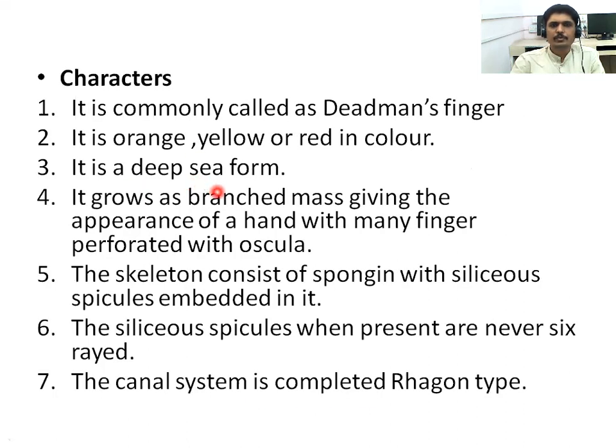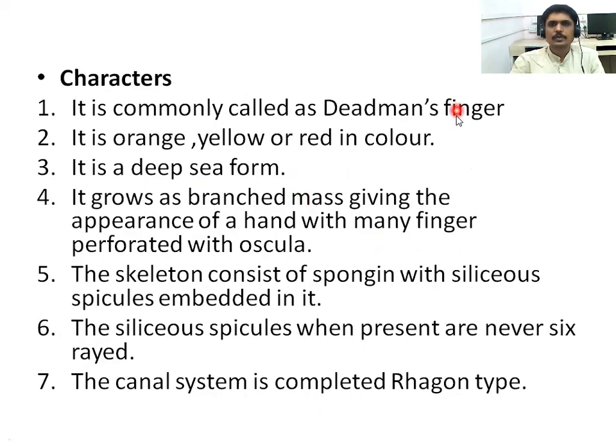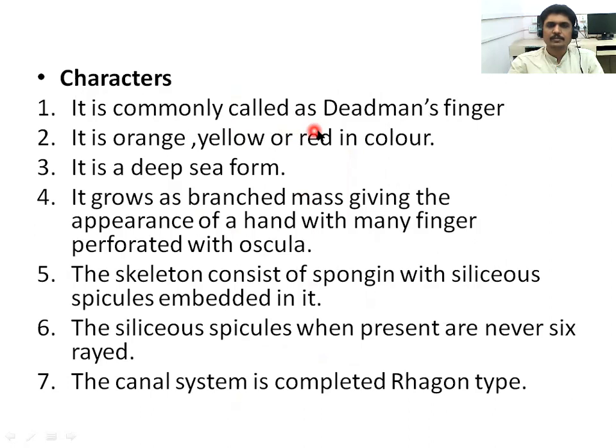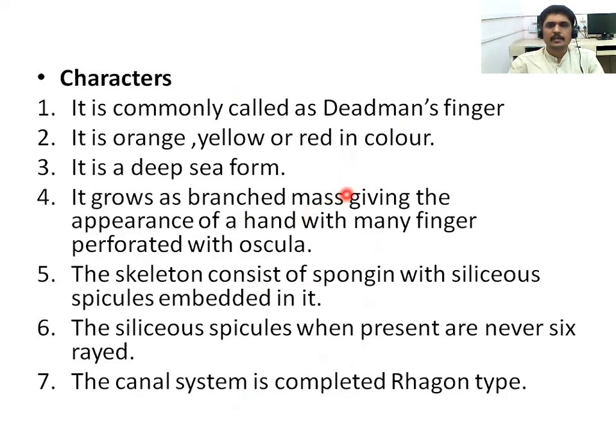When we observe this organism, it looks like this, a rather horrible-looking organism. So it is commonly known as dead man's finger, because it looks like finger-like structures. That's why it is commonly called dead man's finger. Its body is orange, yellow or red in color.